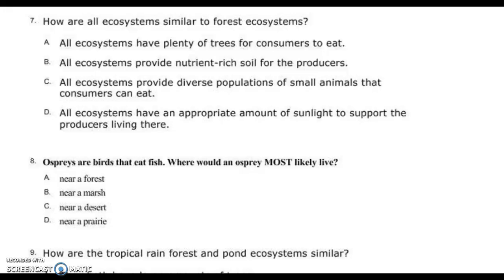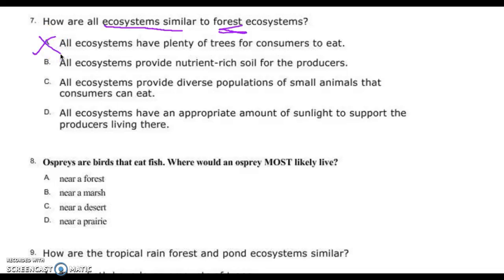Not red. How are all ecosystems similar to a forest? All ecosystems have plenty of trees for consumers to eat. Name two ecosystems that do not have trees. Kevin. Tundra and desert. Tundra, desert, grassland, all great answers.